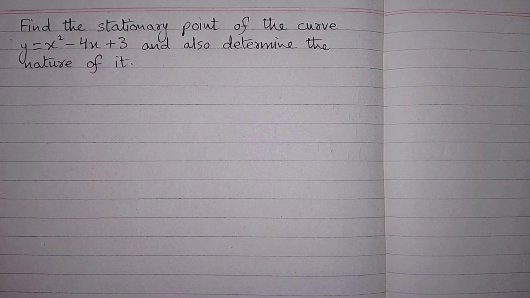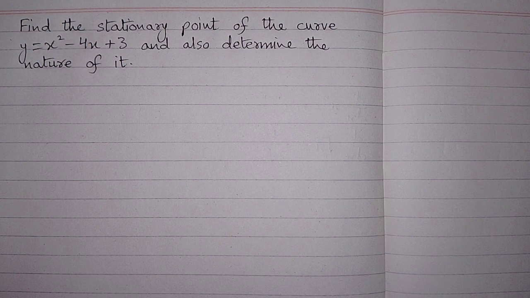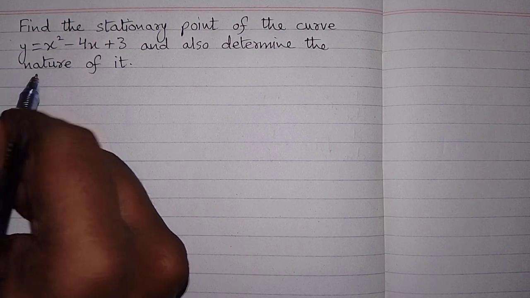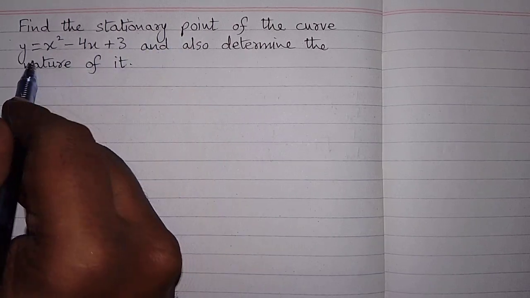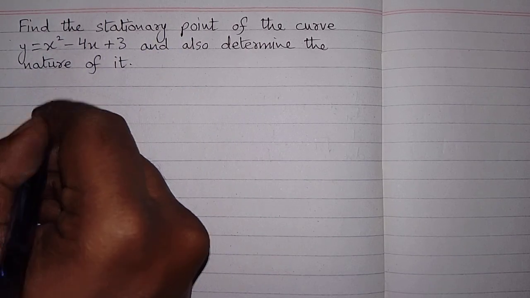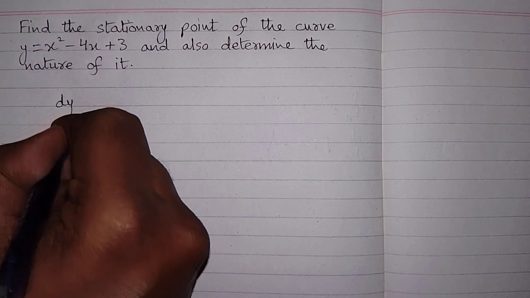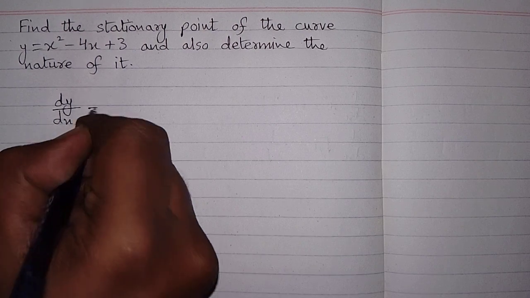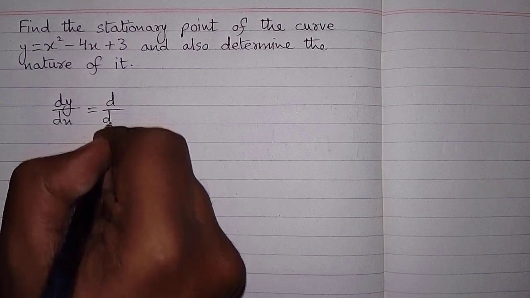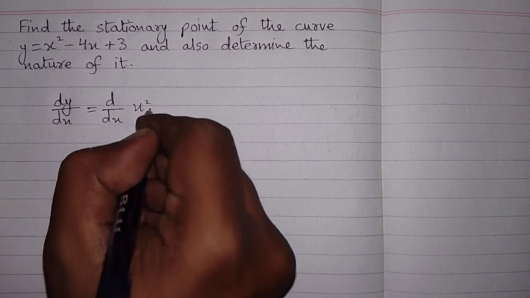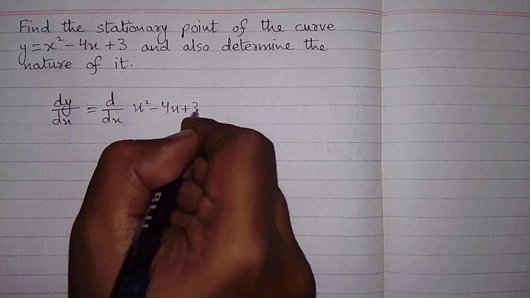In this video, we will find the stationary point of the curve y is equal to x square minus 4x plus 3 and also determine the nature of it. So, in order to find the stationary point, first we will take the derivative of this curve. So, dy by dx is equal to the derivative of x square minus 4x plus 3.